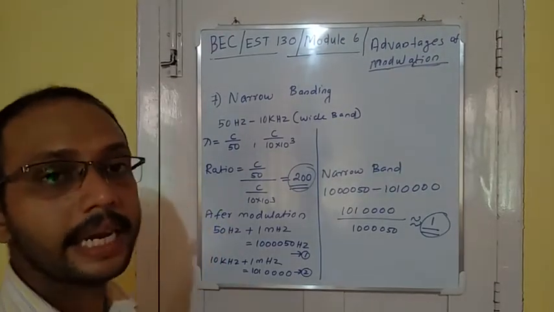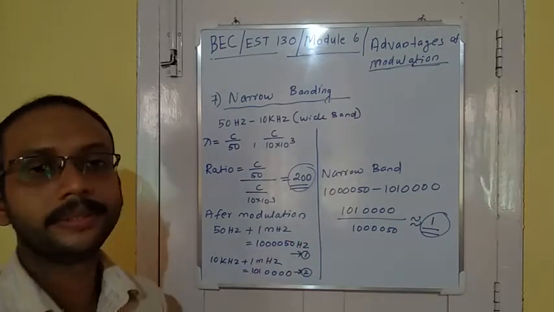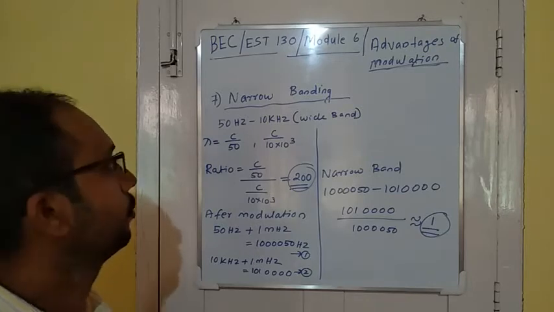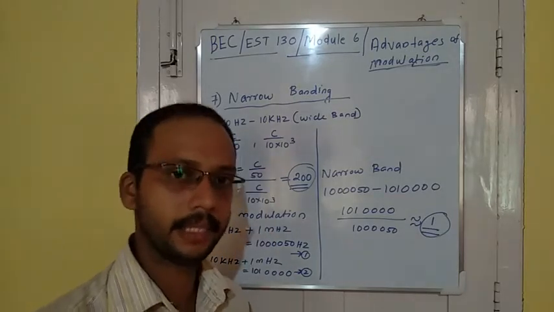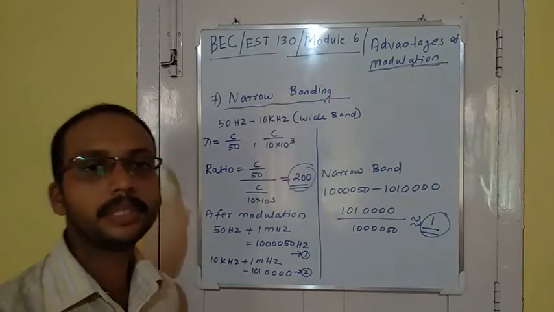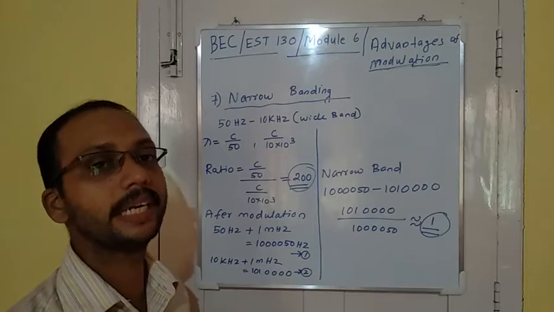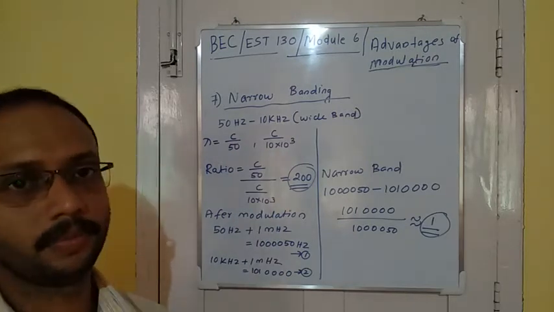Let's see the concept of narrow banding. This is the 7th advantage of modulation. So consider an antenna which can transmit a wide band, that means a wide range of frequencies from 50 Hz to 10 kHz.